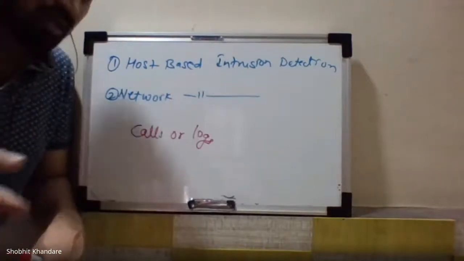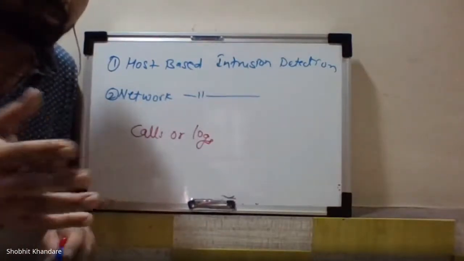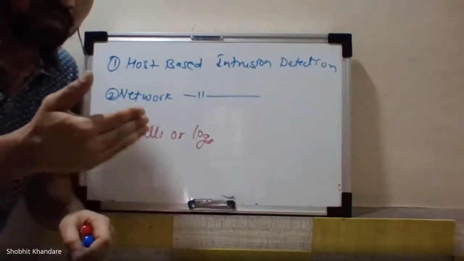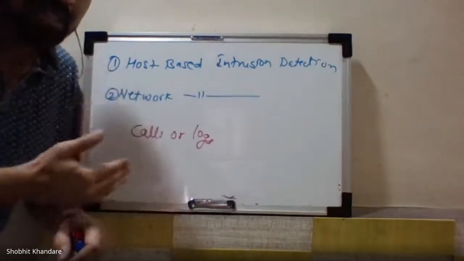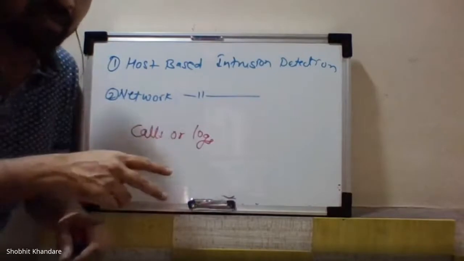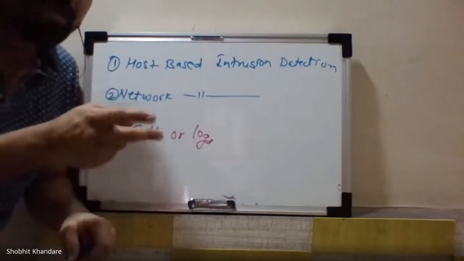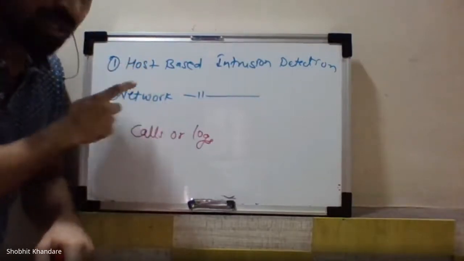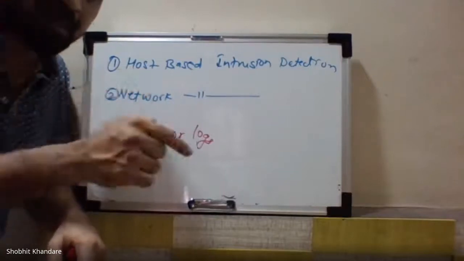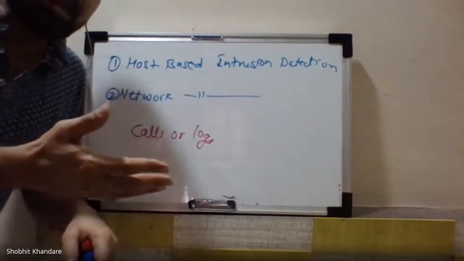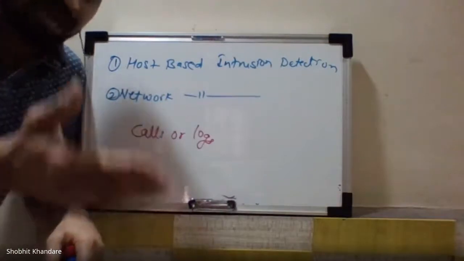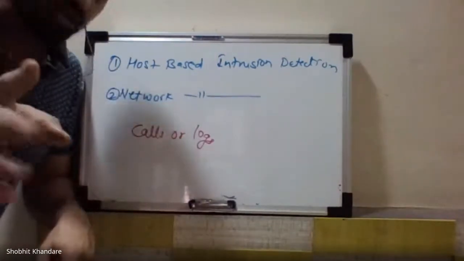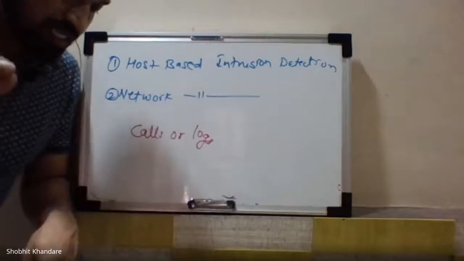Why so? Because suppose, take an example, if you are a student accessing the computers in your lab, and there is some hacker. The student who is accessing the machine every day, and the hacker, his habit of accessing the machine will be different. So your host based intrusion detection system should also know the habits of the user who is accessing that particular machine. The hacker's behavior or habit will be different from the authorized person. So the fourth point is important: the habits of user accessing the host machine.